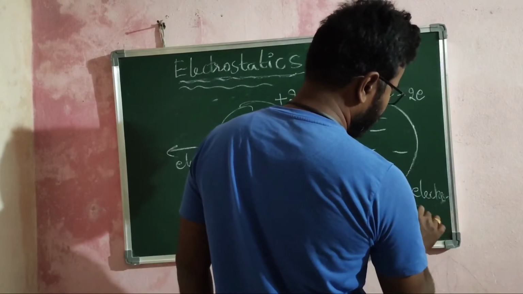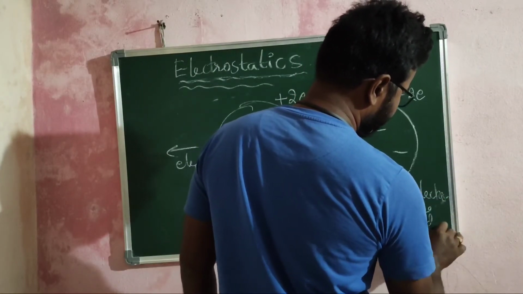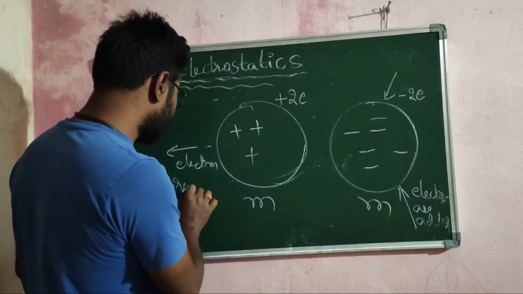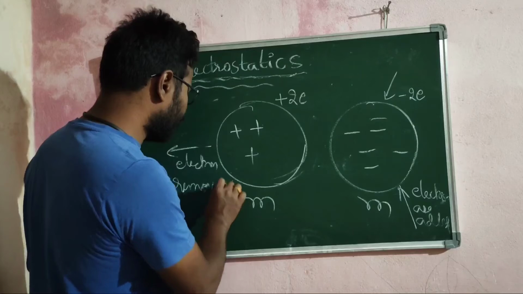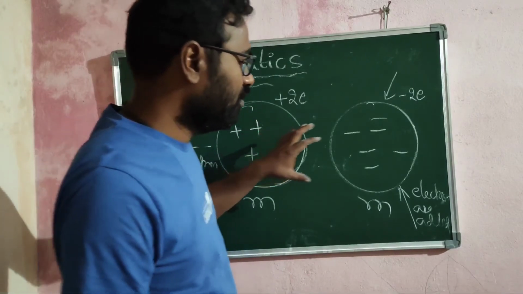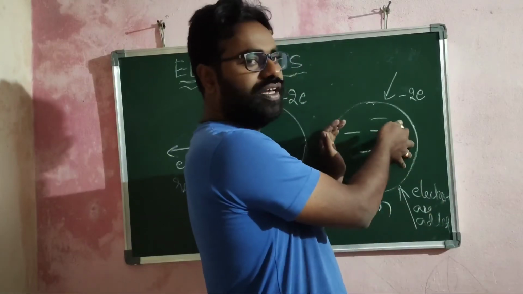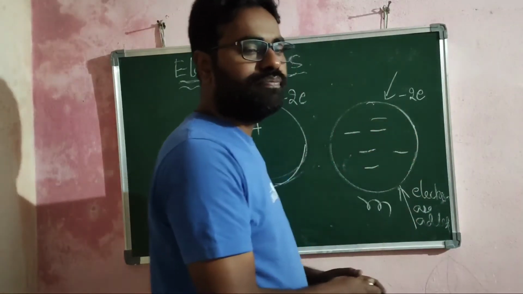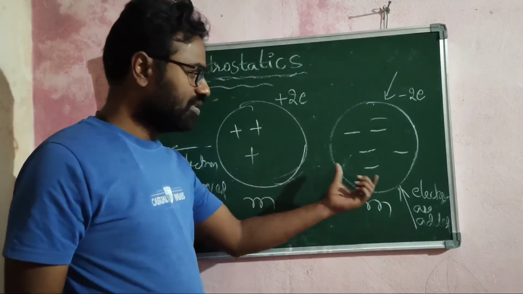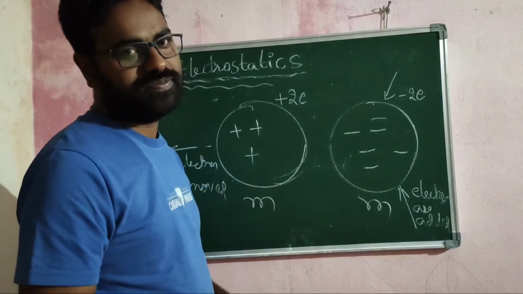Here you have removed electrons. When you remove electrons from the sphere, it is obviously positively charged. When you add some electrons to the sphere, it is obviously negatively charged.